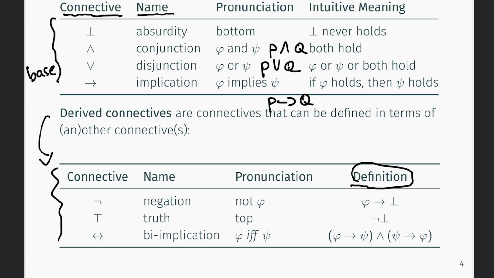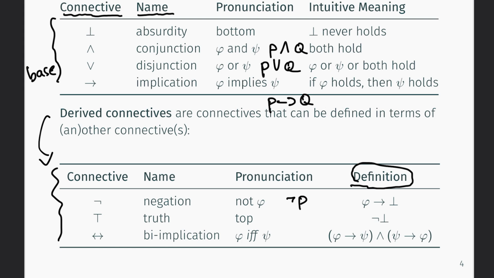So we have negation, which we pronounce as not phi, which is, for example, not P. And in its definition, it comes down to how we flip whether it holds or not. So say P didn't hold before, then negating it, now it holds. If it held before, negating it, now it does not hold. So it sort of flips that around. And it will be really clear when we look at the truth connective now.